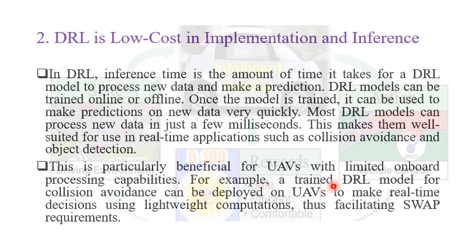For example, we train a deep reinforcement learning model for collision avoidance, then deploy on UAV to make real-time decision using lightweight computation, and thus we satisfy the SWAP requirement.